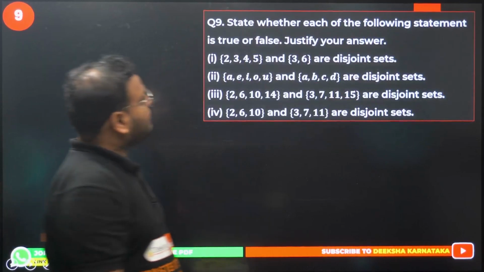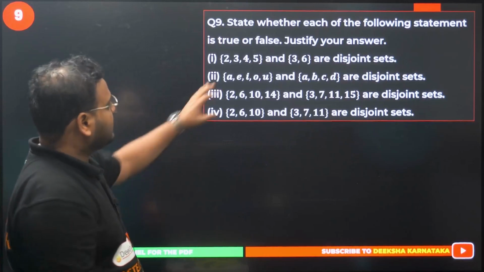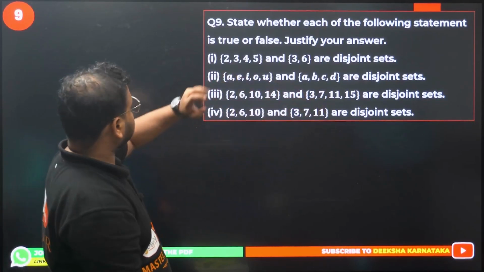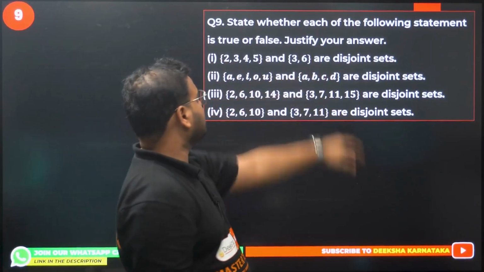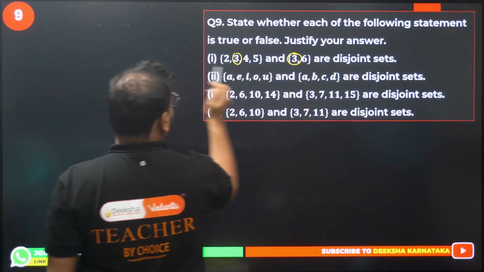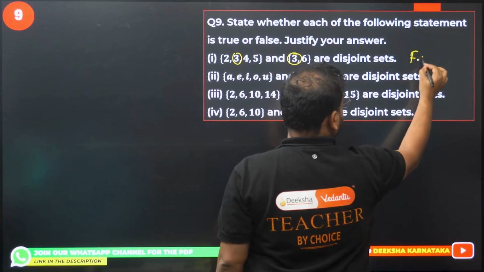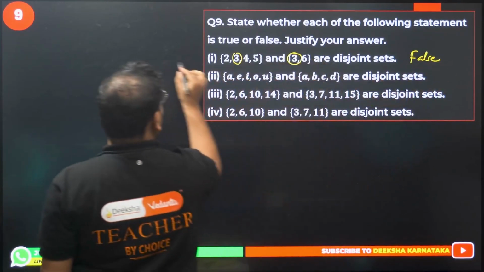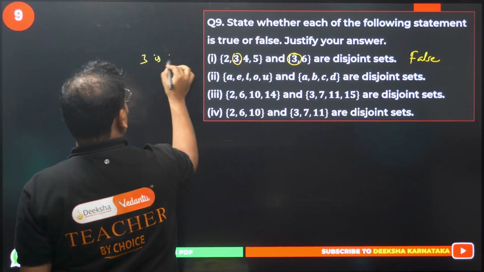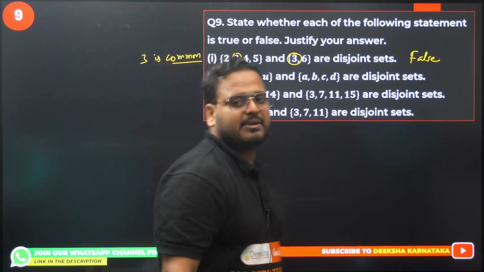State whether each of the following statements is true or false. Let's check. Justify all your answers. Again, this is from NCERT. {2, 3, 4, 5} and {3, 6} are disjoint sets. Not disjoint because you have 3 common here. So we can say false, and the reason is 3 is common.